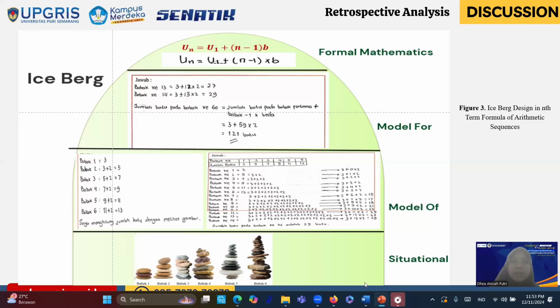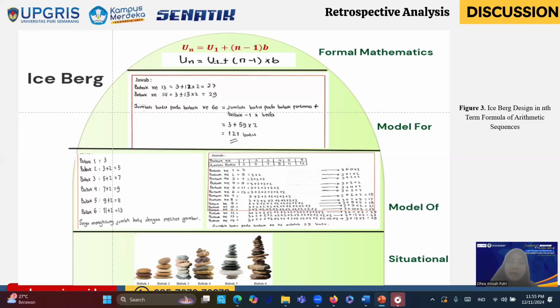And we can see here, this is the result of the iceberg from the situational, model of, model for, and formal mathematics levels. It is evident that to achieve the learning objective, that students understand the concept of the nth-term formula in arithmetic sequence, we as teachers should start with contexts that are real to students and make them understand the difference first.